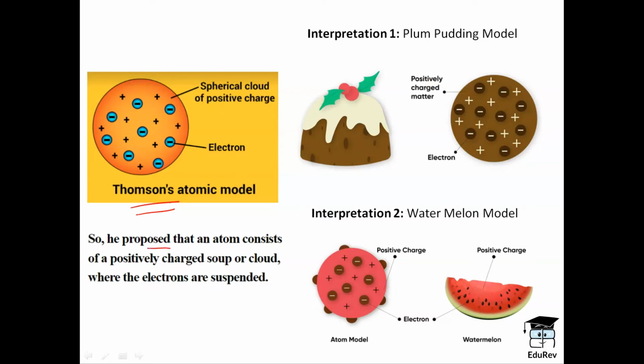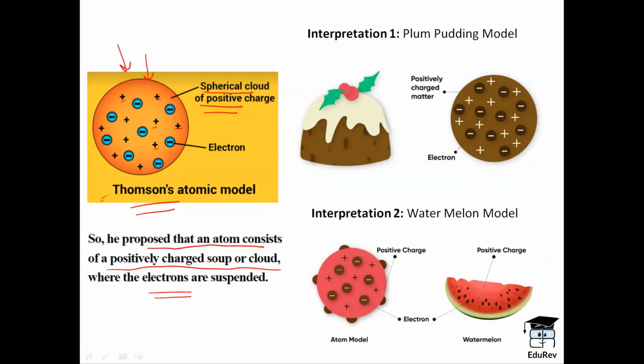J.J. Thomson proposed that an atom consists of a positively charged soup or cloud, and electrons are suspended in between it. Here, you can see Thomson's atomic model, where he described that the atom is a spherical cloud of positive charge. It is spherical and a cloud of positive charge, whereas electrons are located inside it. So this was the atomic model proposed by J.J. Thomson.